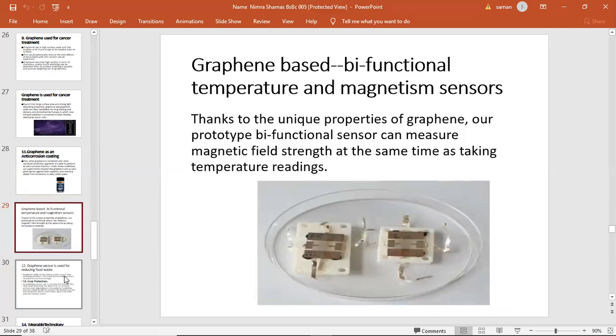Graphene-based bifunctional property. It means that it is bifunctional. It is also used as a temperature and magnetism sensor. Thanks to the unique properties of graphene, our prototype bifunctional sensor can measure magnetic field strength, and at the same time it works as a temperature sensor, taking temperature readings.